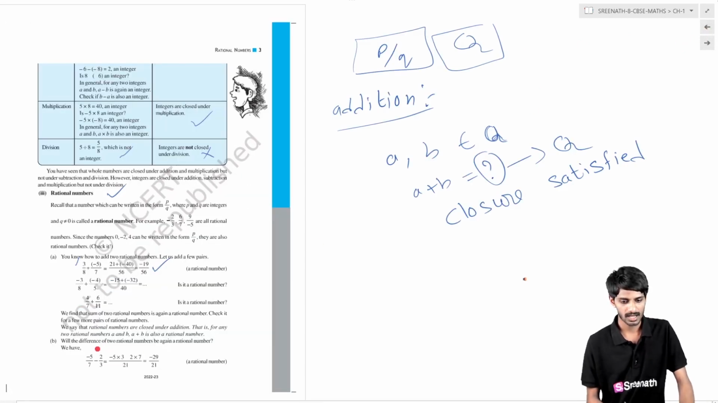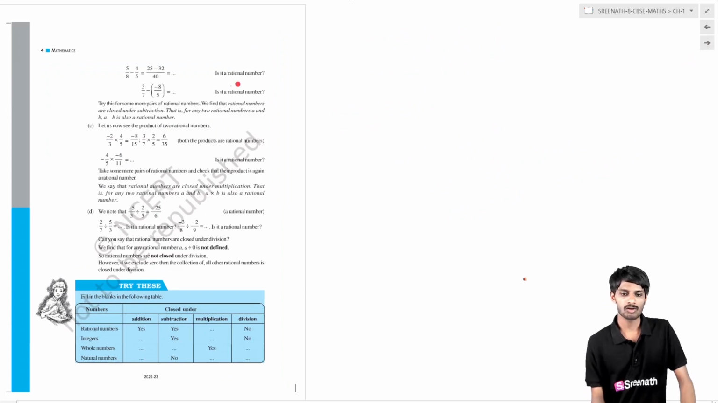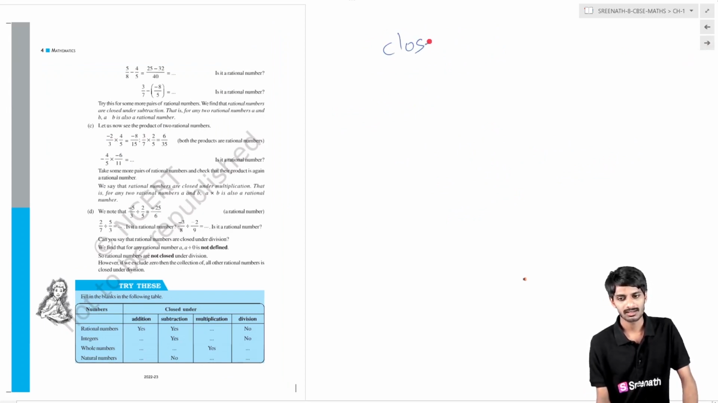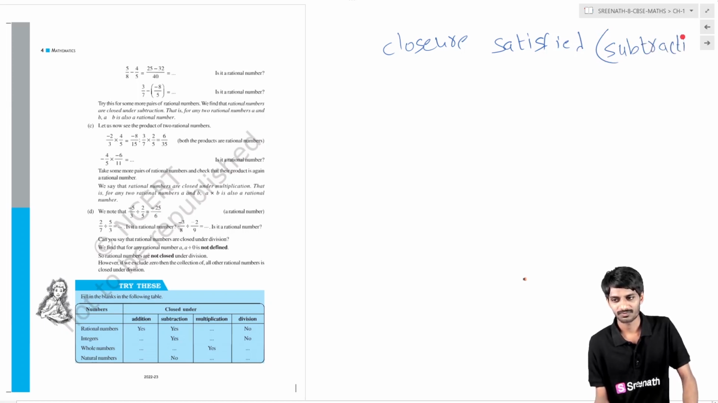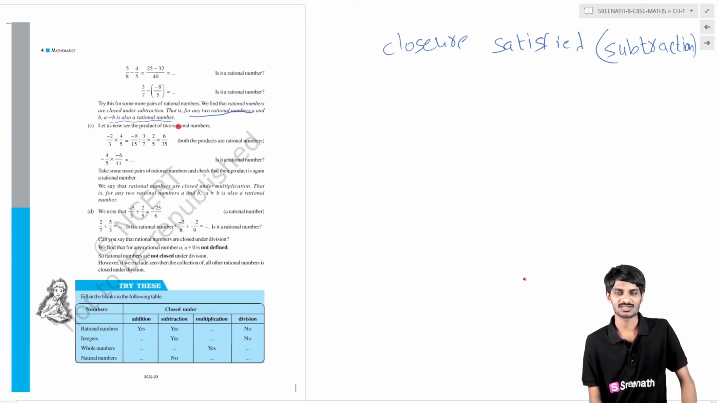Here it is for subtraction. Take two rational numbers, minus 5 by 7 and 2 by 3. After subtracting, we get minus 29 by 21, which is also a rational number. So what have we concluded? That closure is satisfied under subtraction also. That is, for any two rational numbers A and B, A minus B is also a rational number. We are getting a rational number under subtraction also, so the closure property is satisfied under subtraction.